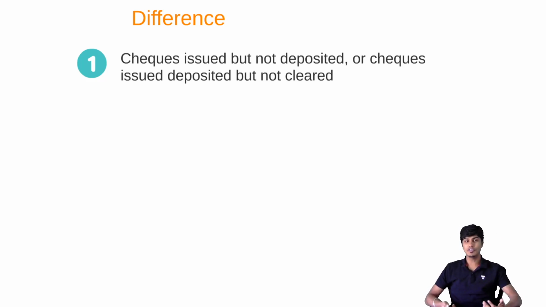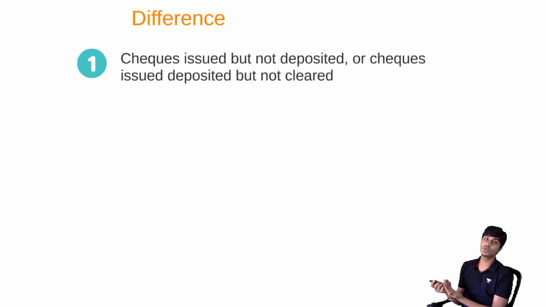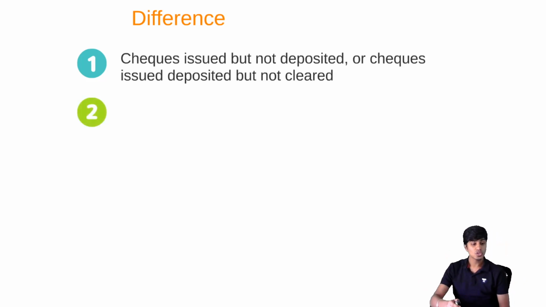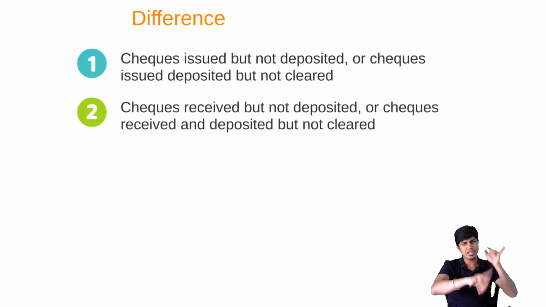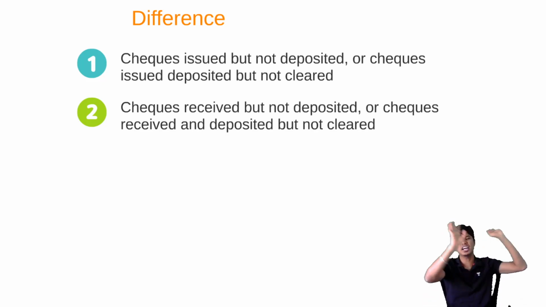Then the second reason for difference. Similar to the fact that you have purchased goods from someone to whom you have issued a check, you might have sold goods to someone who has given the check to you. So whenever the checks have been received and deposited but not clear, or checks have been received but not deposited, that can also become a reason for difference. Meaning, you have received the check from your debtor, for which you write the journal entry, bank account debit to debtor's account.